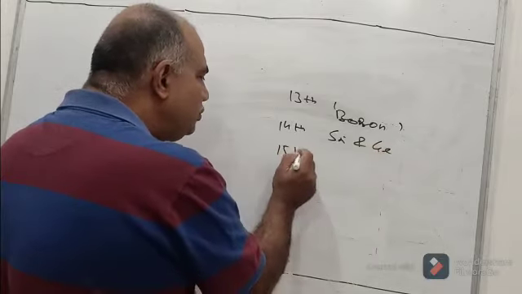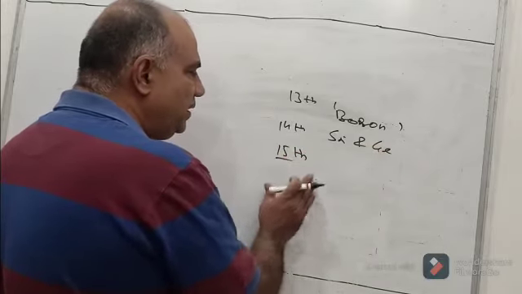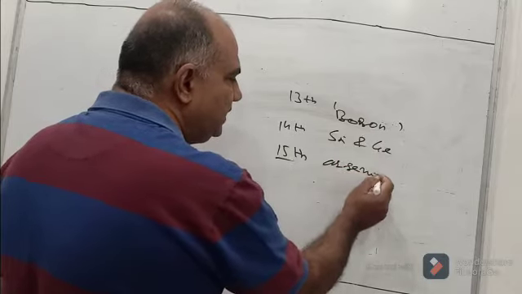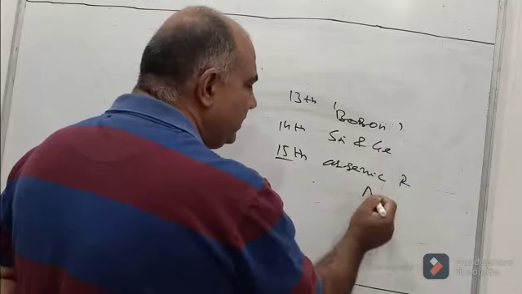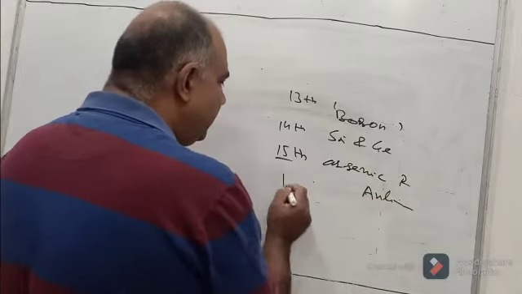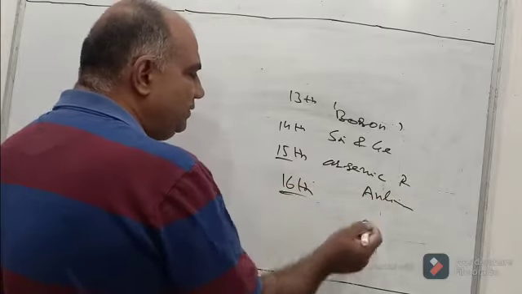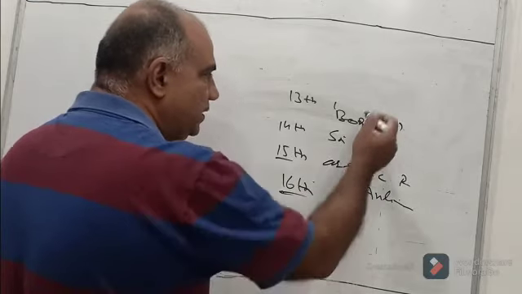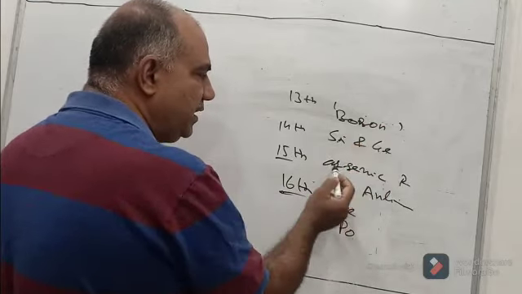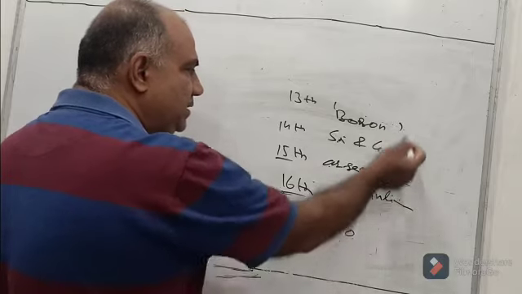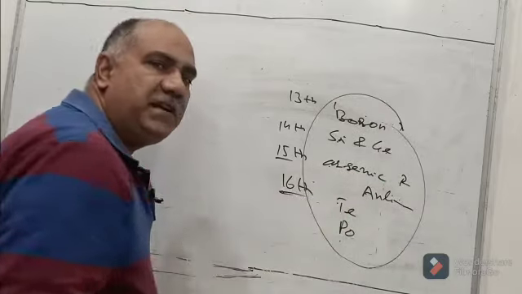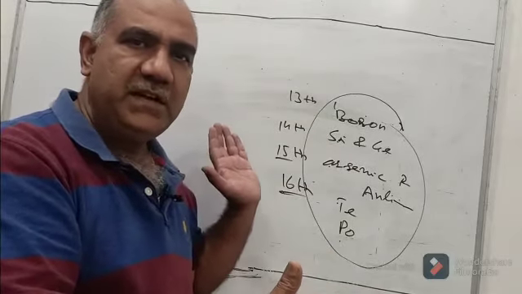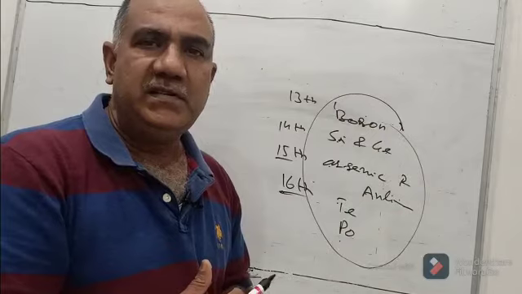In the 15th group you have arsenic and antimony. In the 16th group you have tellurium and polonium. These seven elements are called metalloids, and they are placed diagonally, with metals to the left of them and non-metals to the right.